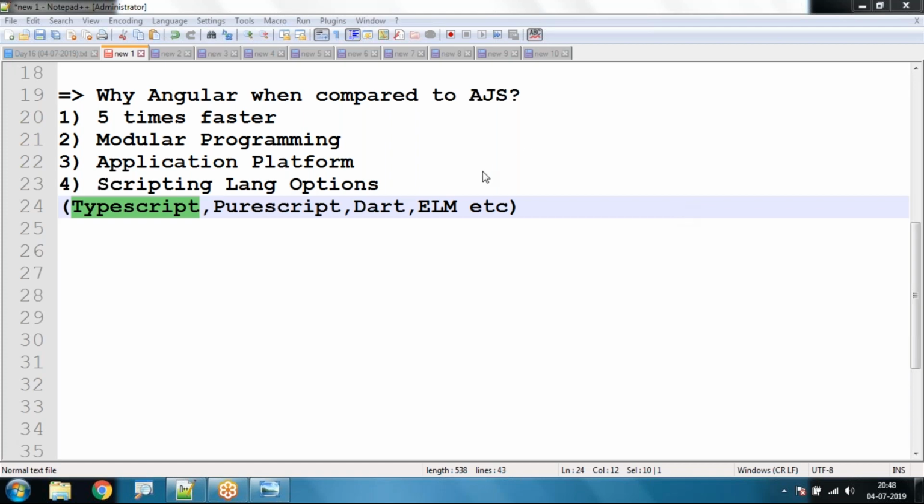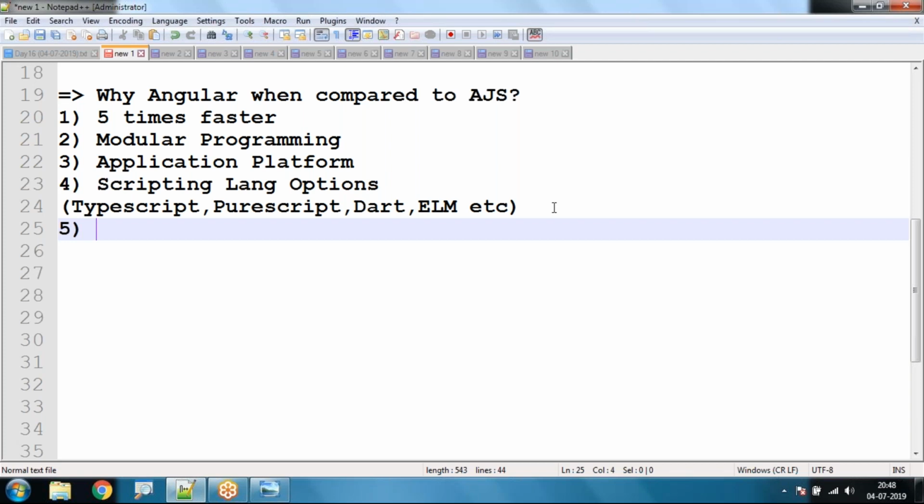Is it okay? Right. And next thing is that when compared to AngularJS, why do we have to prefer Angular? Next, these are unit testable. Whenever you develop any application, that application has to be tested by quality analysts or testing engineers.